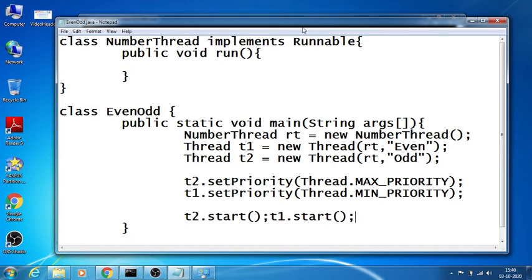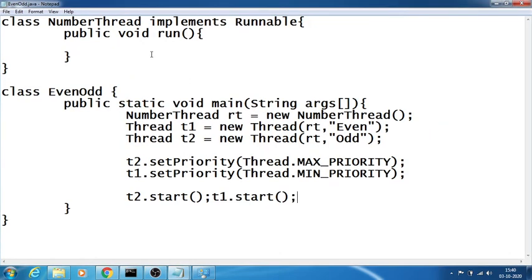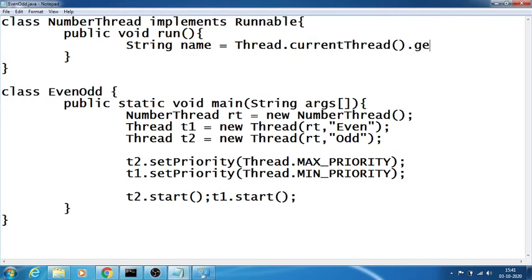And now we try to print using a loop. Say the loop is what? For int i equals 0, i less than. First we write logic to get the name of the thread. How do we get that? Thread dot currentThread dot getName.